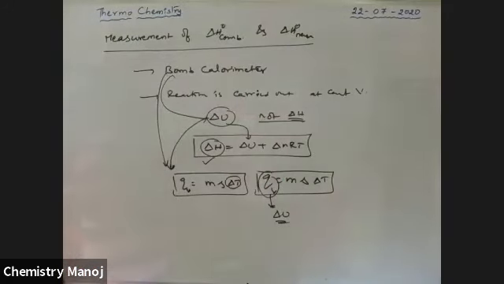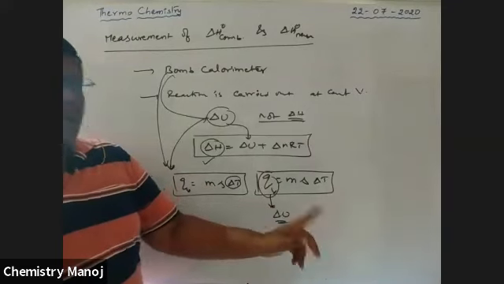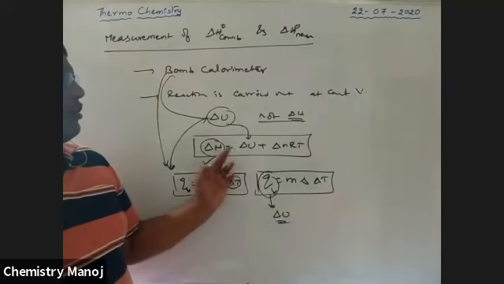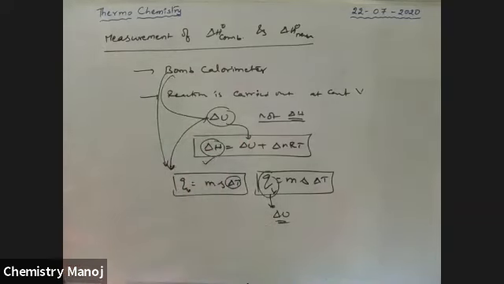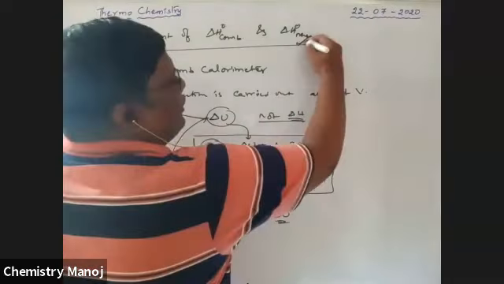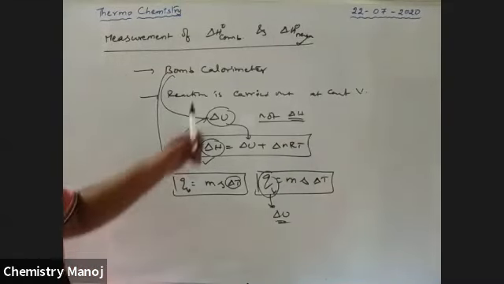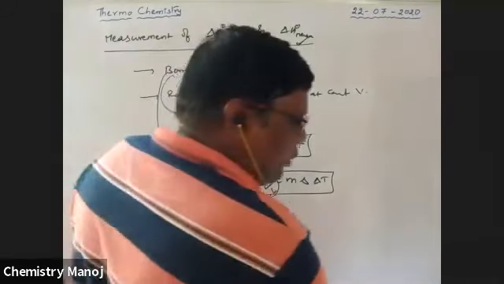Some problems are there. I will give those problems tomorrow, so please wait until then. This is the formula generally used to measure the delta U value. After getting the delta U value, it is changed to delta H by using delta H is equal to delta U plus delta n RT. Similarly, heat of neutralization and heat of combustion are both measured with a bomb calorimeter. Next.